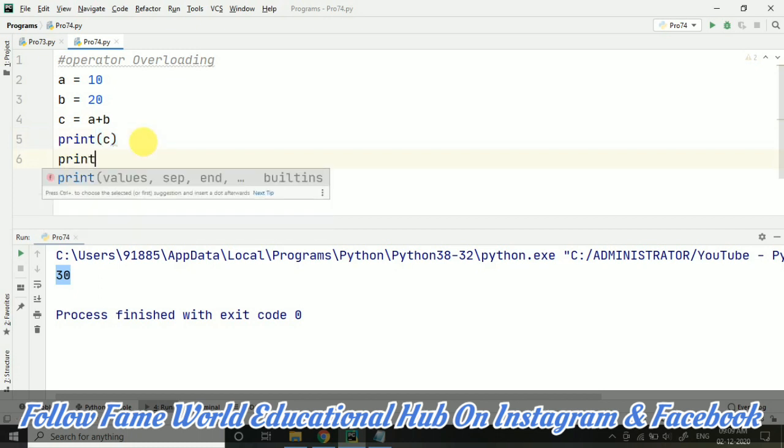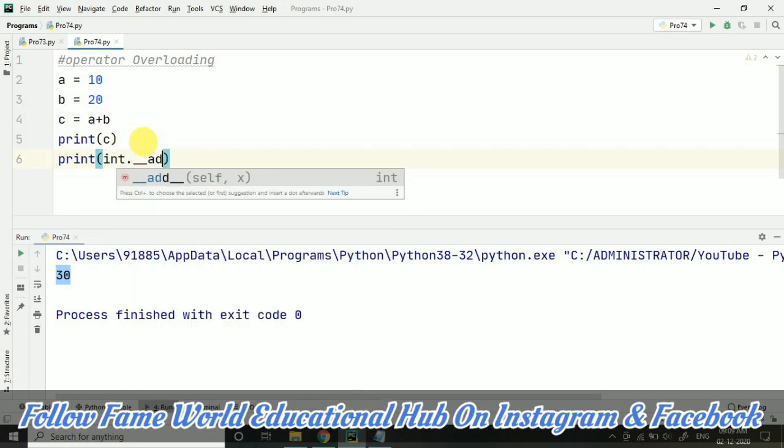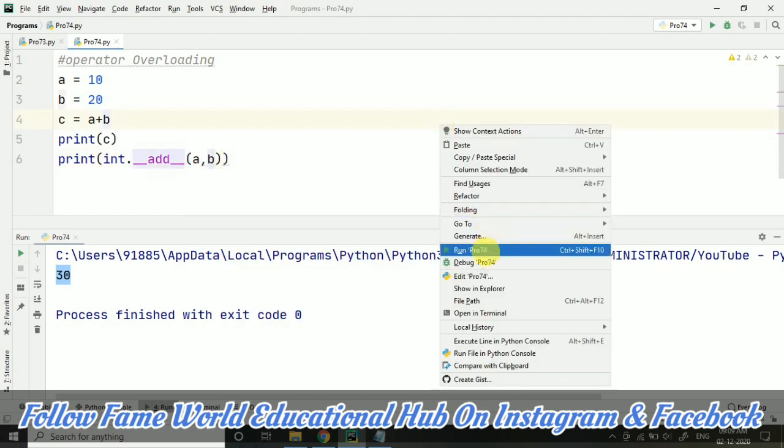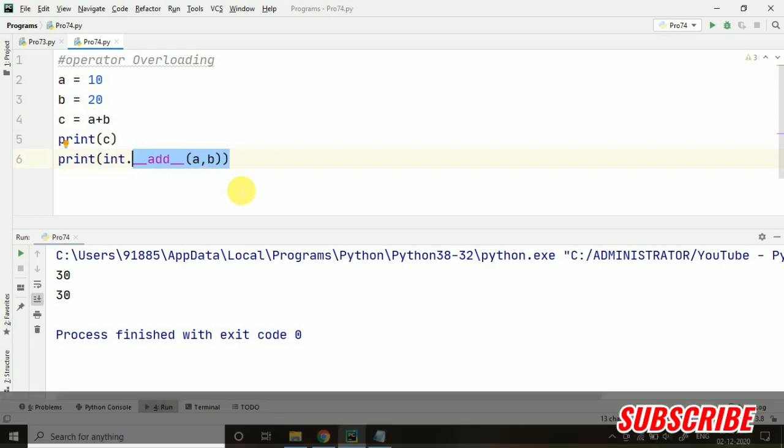Let's say we are doing something else. Let's say we are doing this here and I am passing a and b. So what will be the output of this? Then also we are getting 30. That means in this program, if we are using this plus operator, we are basically overloading this underscore underscore add underscore underscore. That is a magic method.